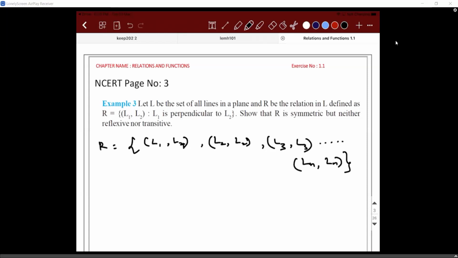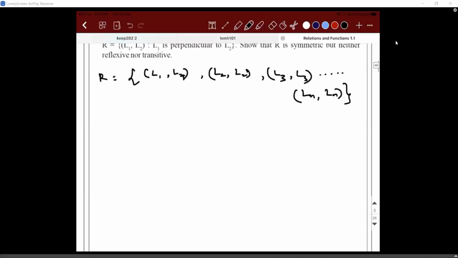So what can you say from here, guys? It is not reflexive. So how will you write the answer? Since a line cannot be perpendicular to itself, there is no possibility of finding the ordered pairs (L1, L1), (L2, L2), and so on. Hence, it is not reflexive. Correct?